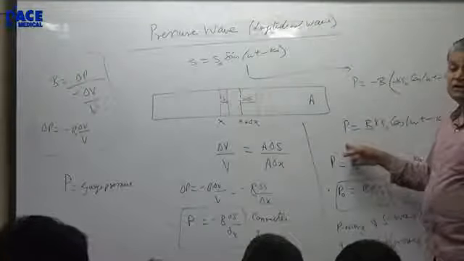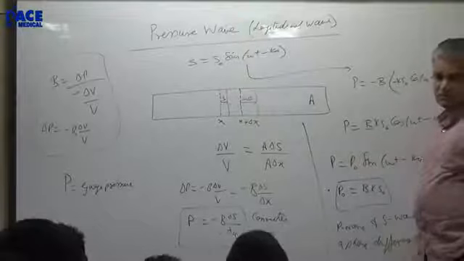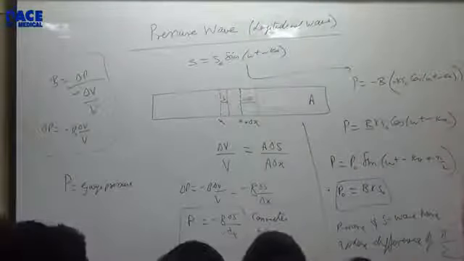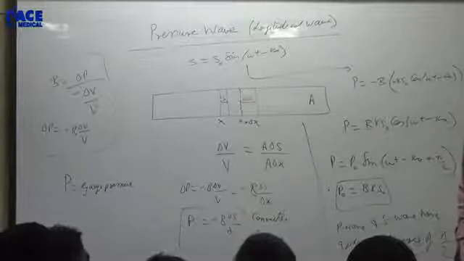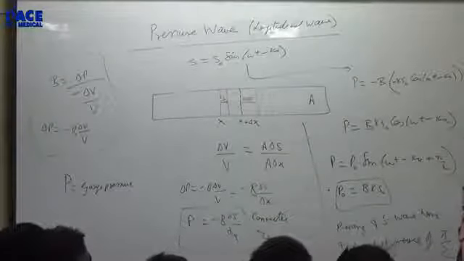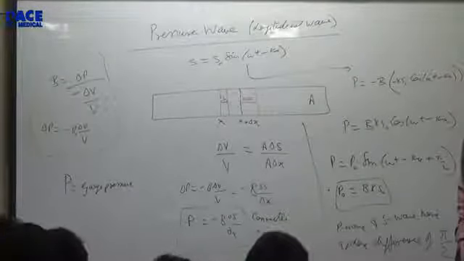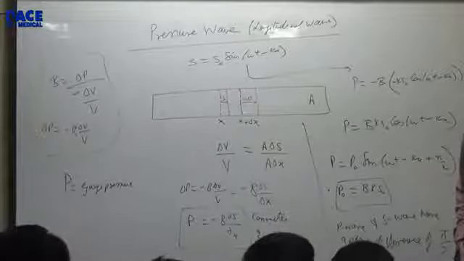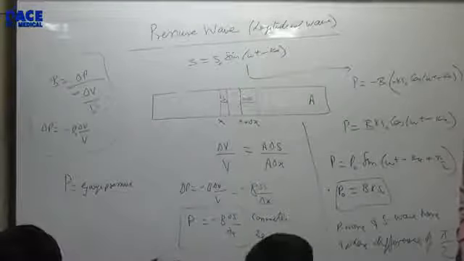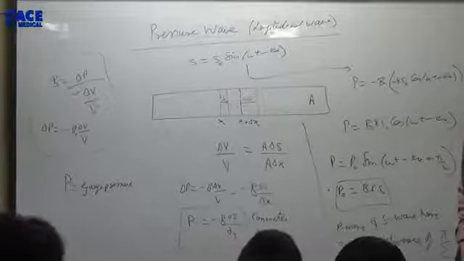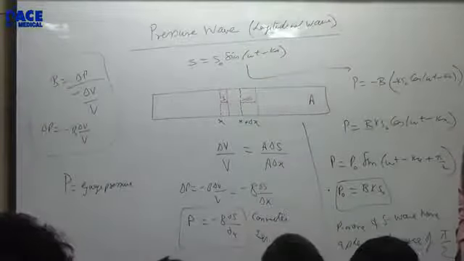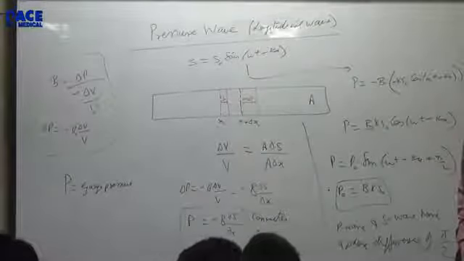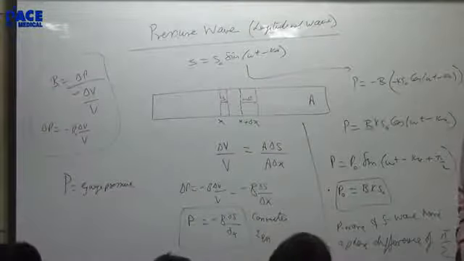What does negative pressure mean? This is not pressure, this is gauge pressure. So if the pressure is 1.2 atmosphere, then we say the gauge pressure is 0.2 atmosphere. If the pressure is 0.98 atmosphere, minus 0.02 atmosphere is the gauge pressure. So gauge pressure can be negative. Pressure can't be negative. Understand from the context what we are talking about.